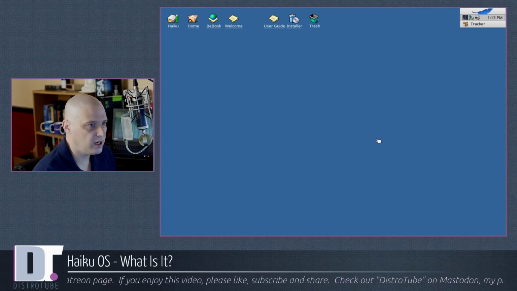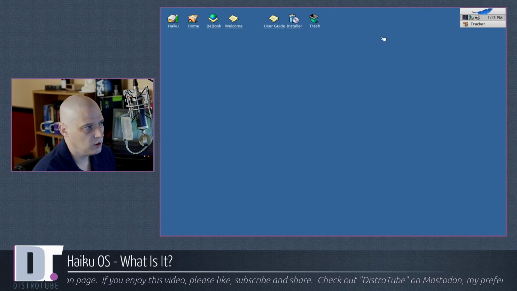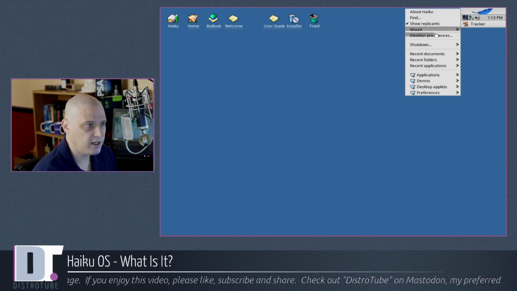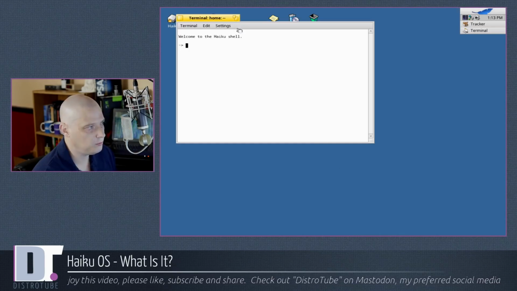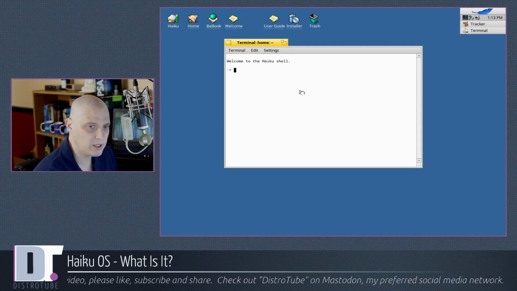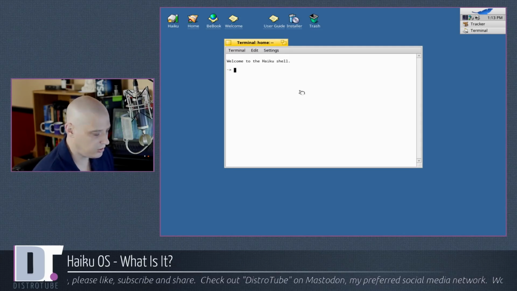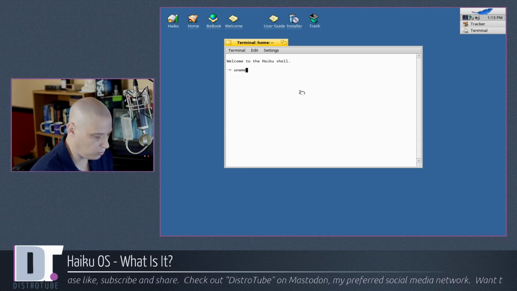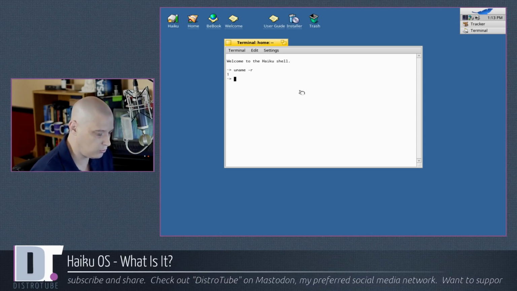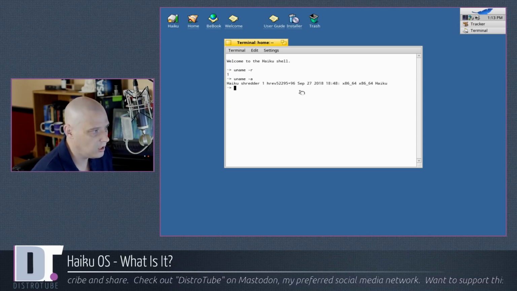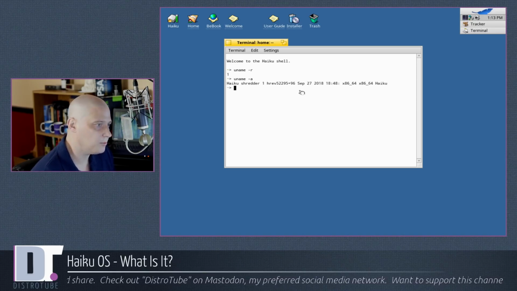Let me close out of the Haiku Depot. Let me see if I can find a terminal. So if I go to applications, is there a terminal here that I could open up? There is, Terminal. I will tell you that this does use the Bourne Again shell, the bash shell. So I don't know if a simple uname -r does anything here in Haiku. Yeah, it just returns 1. It doesn't return anything else. uname -a, Haiku shredder 1. Okay.